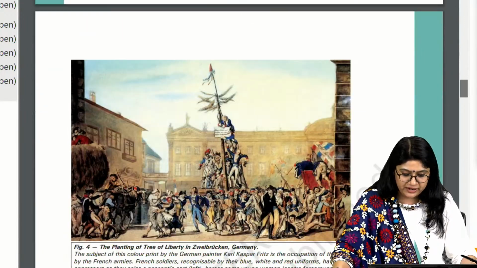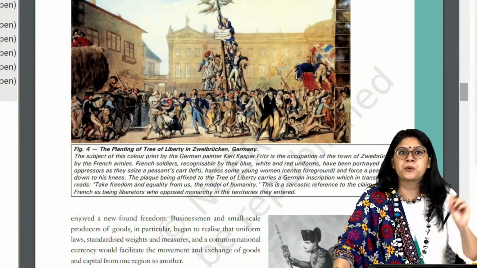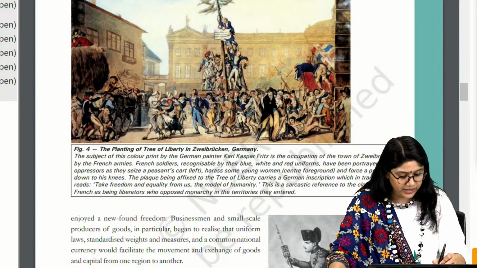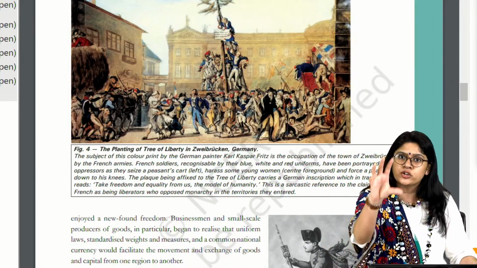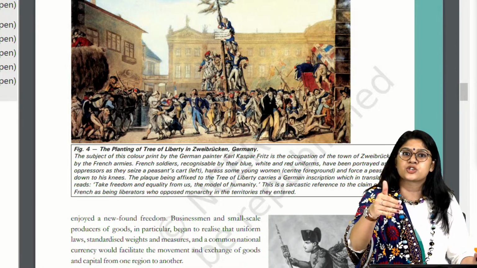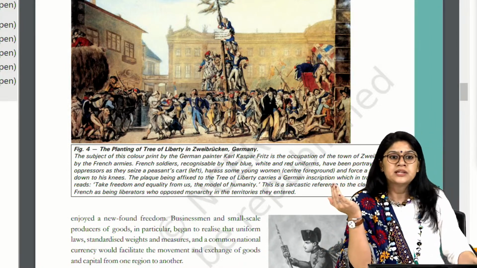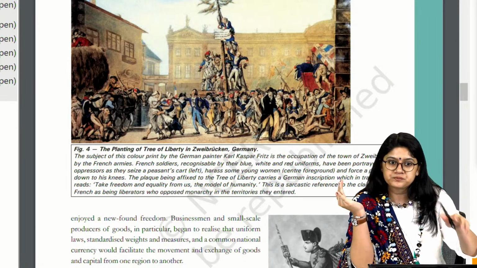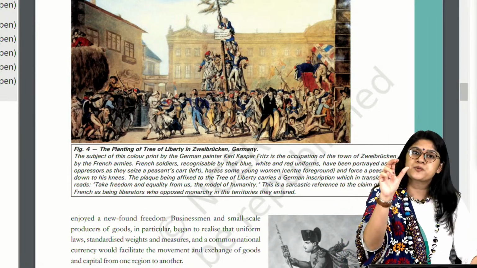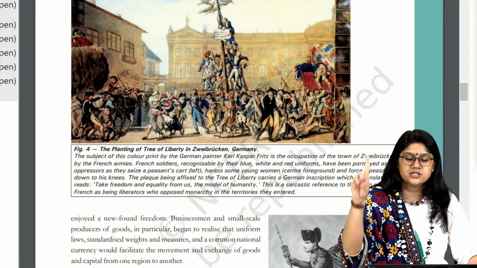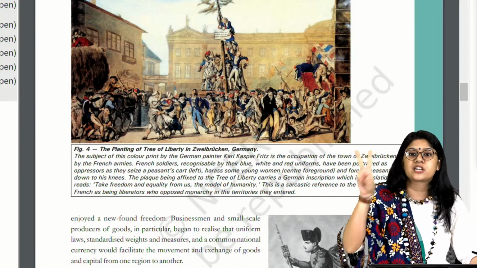Then of course over here, everyone. Now see, if you look at this particular picture, there's a description given below. You can see there's a description which they have given. So they can show you this picture in the examination and can ask you, what do you understand with this picture? They'll give you some options 1 and 2. So they will give you some options, and then what is important? Look at the picture and read the description.